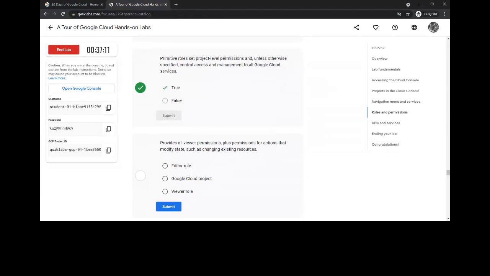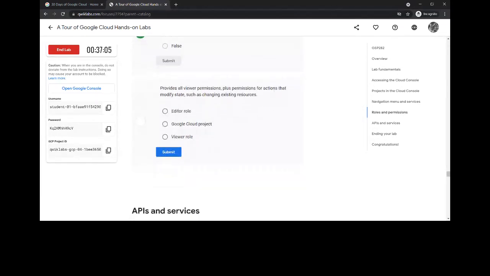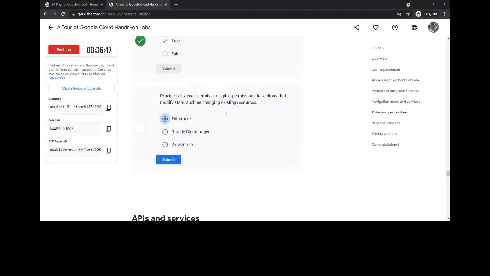Owner means nothing but a co-administrator. Provides all viewer permissions plus permissions for actions that modify state, such as changing existing resources. So an editor can view the project and also perform some actions on it. So the correct answer to this is editor.